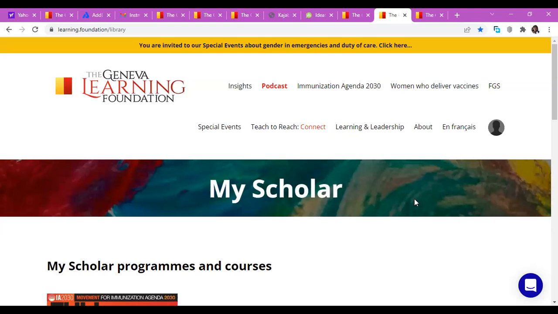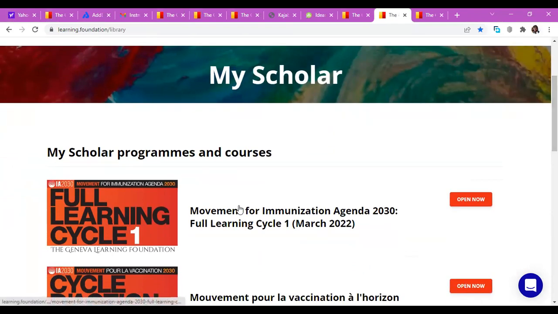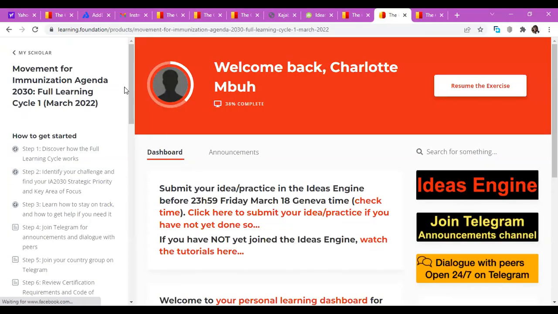This is where you now have access to the Movement for Immunization Agenda 2030 Full Learning Cycle 1. But reaching here is not enough to think that you are already on your dashboard. No, you have to click on open now. That is the door that you have to open in order to access your dashboard.